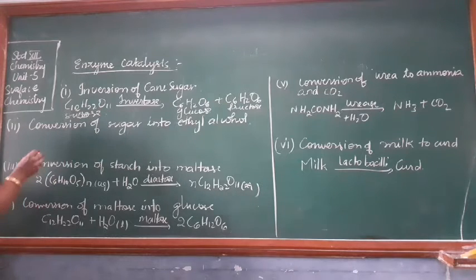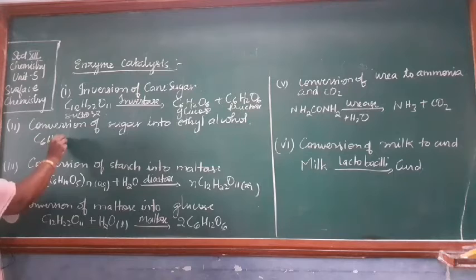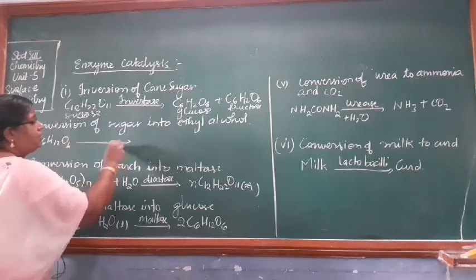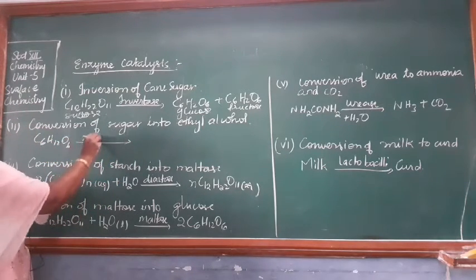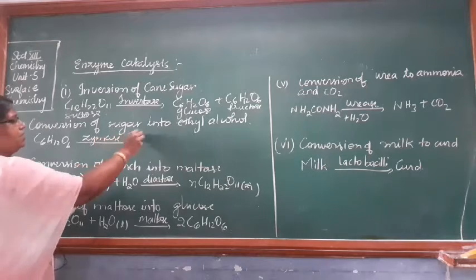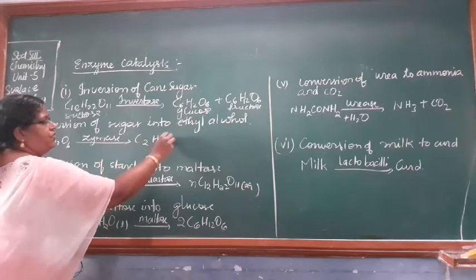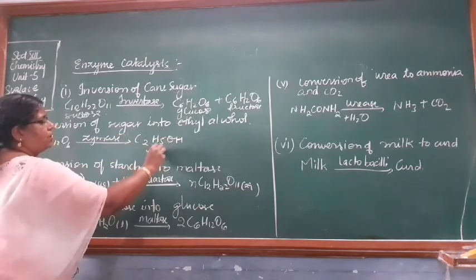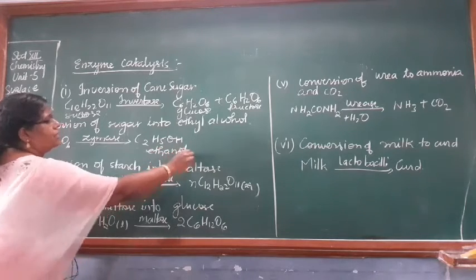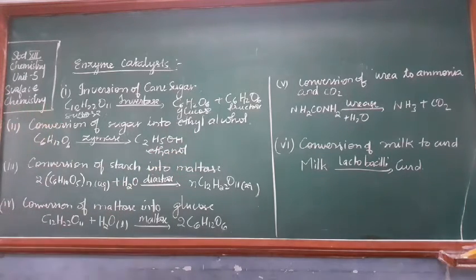Then conversion of sugar into ethyl alcohol can also be done. C6H12O6 is converted with the help of the enzyme zymase, giving you C2H5OH, ethanol. So this is how another enzyme catalyzes the conversion of sugar into ethanol.